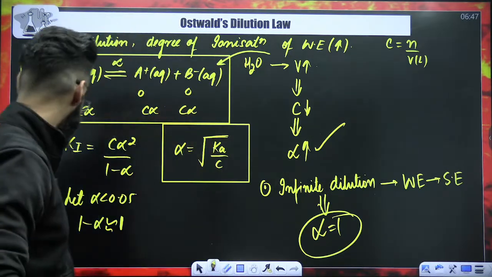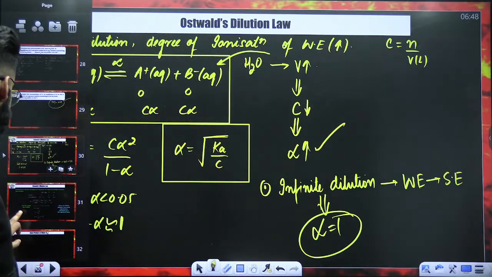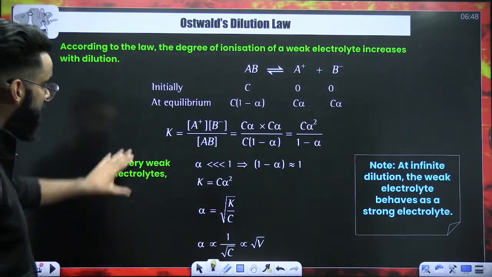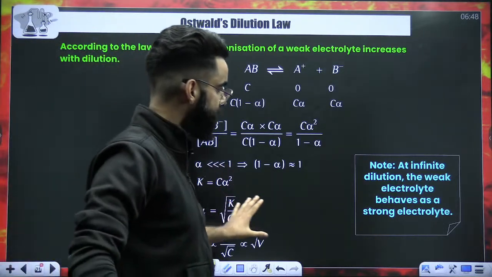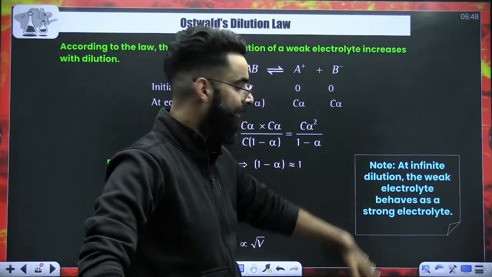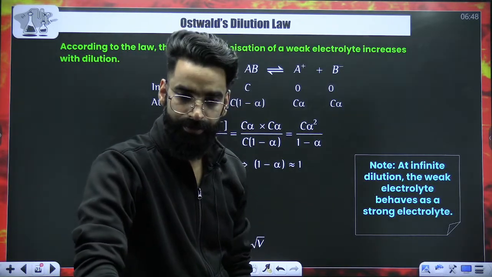I hope this is clear to everyone, right? This is the scenario which I gave you. At infinite dilution, the weak electrolyte behaves as a strong electrolyte.